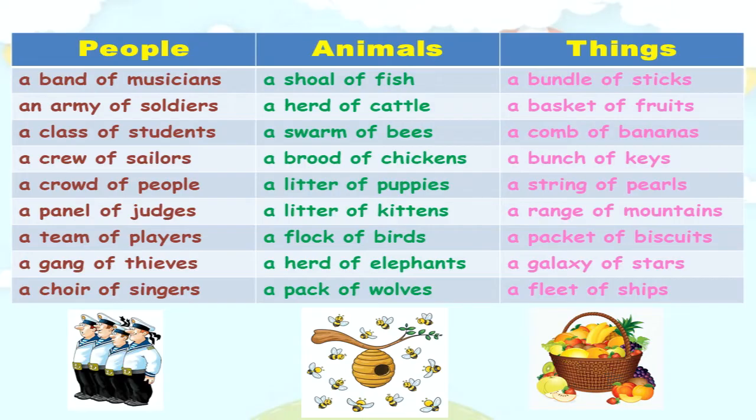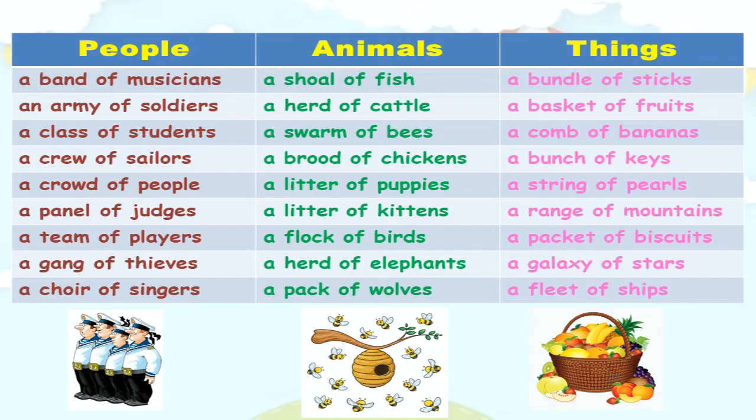Under the collective nouns for animals, we have learnt a shoal of fish, a herd of cattle, a swarm of bees, a brood of chickens, a litter of puppies, a litter of kittens, a flock of birds, a herd of elephants, and a pack of wolves.